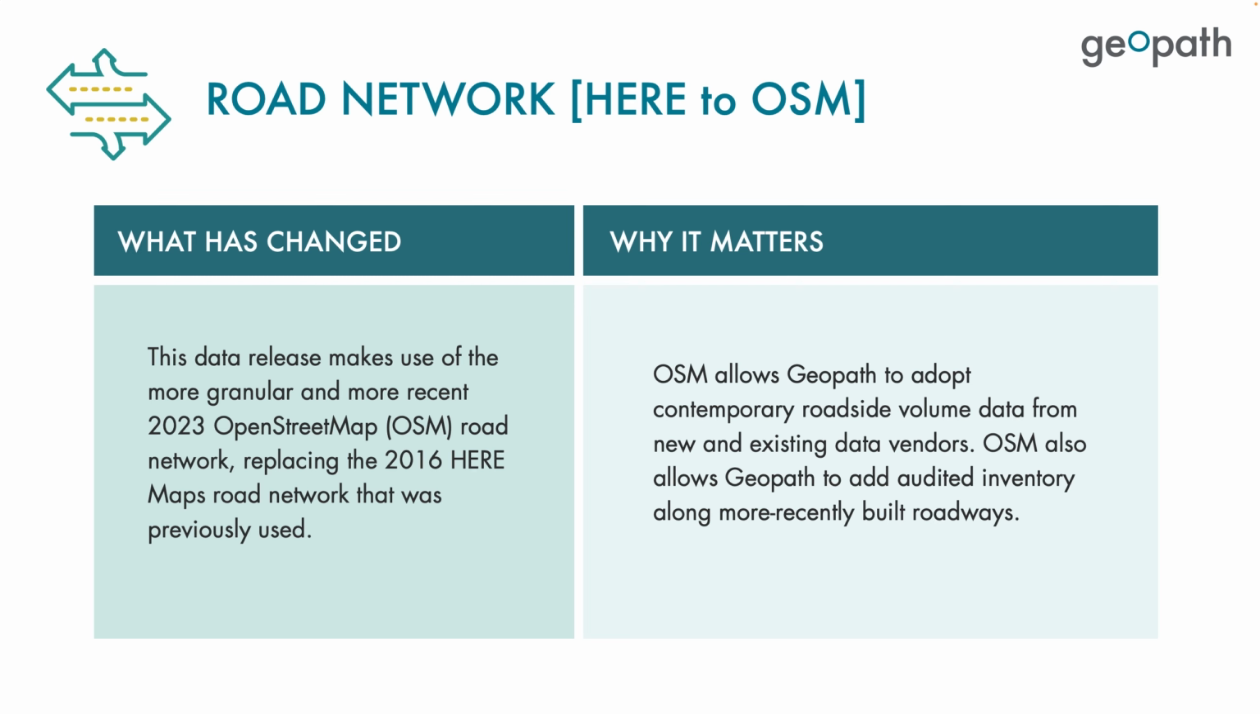Additionally, OpenStreetMap is an open-source product and is reviewed and updated by geospatial professionals around the world on a rolling basis. As new roadways are built and construction changes happen, we can ingest updated roadway information to stay more contemporary with changes in the real world.